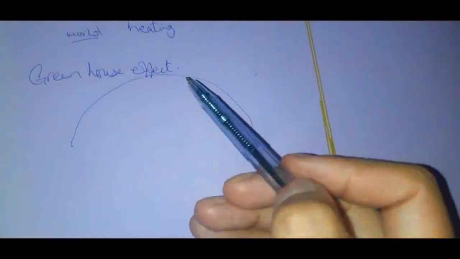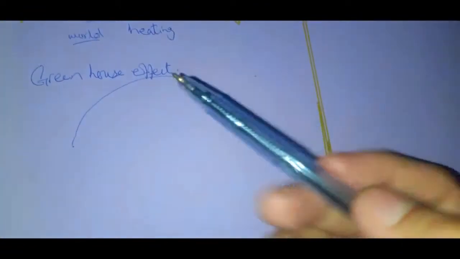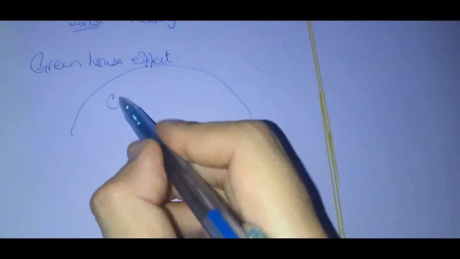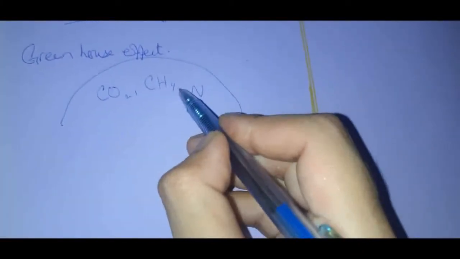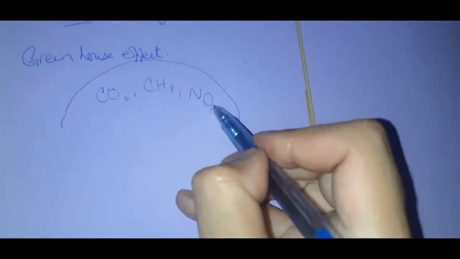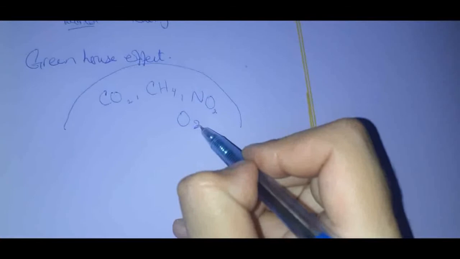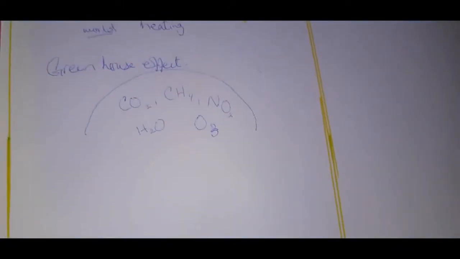So the greenhouse effect is promoted by greenhouse gases. These greenhouse gases are carbon dioxide, methane, nitrogen oxides, and particularly ozone, right? Except ozone, we have water vapors as a greenhouse gas as well.